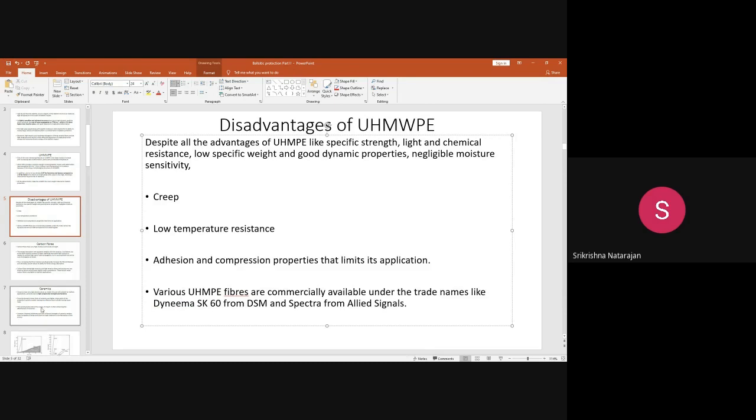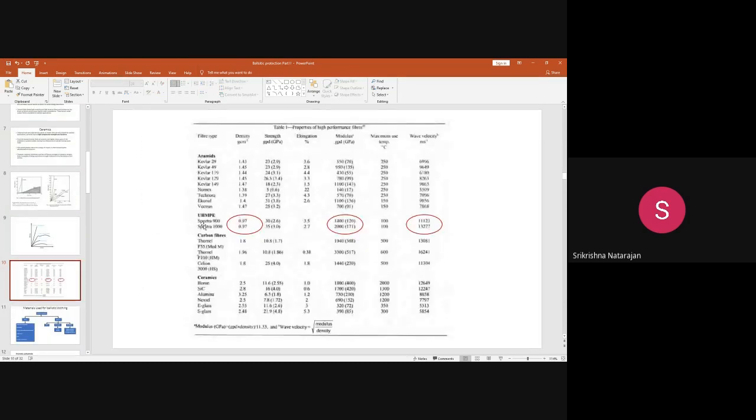You can see the table here once again. These are the Spectra, Dyneema. These are the commercial names, the trade names on which these fibers are marketed.